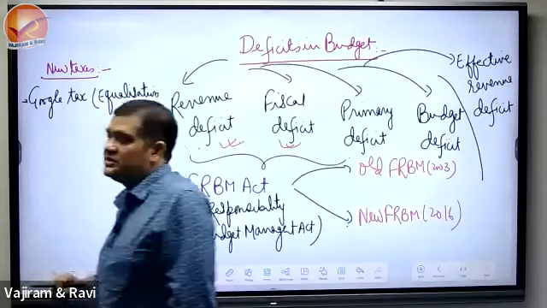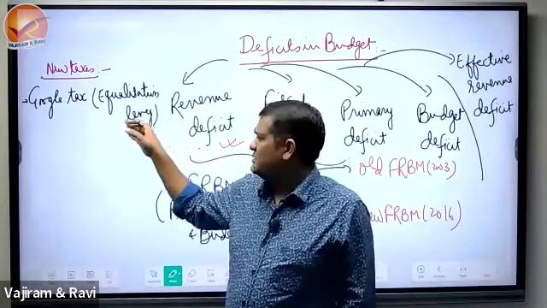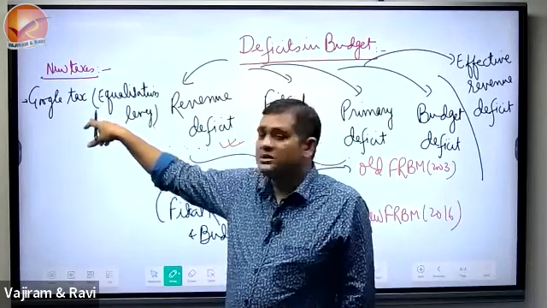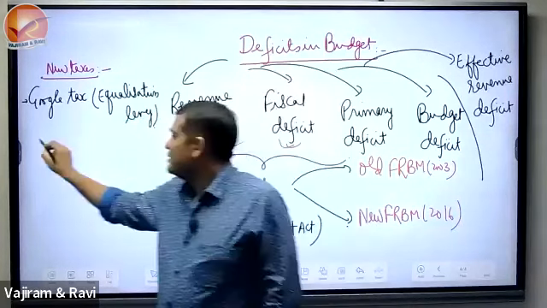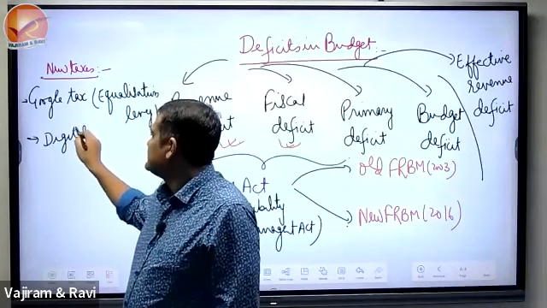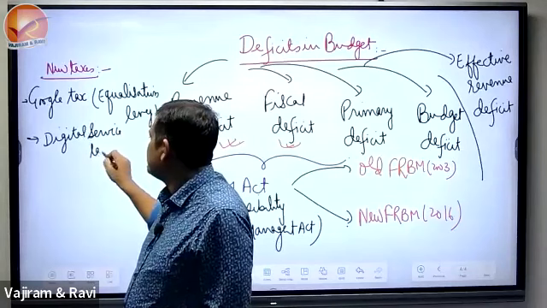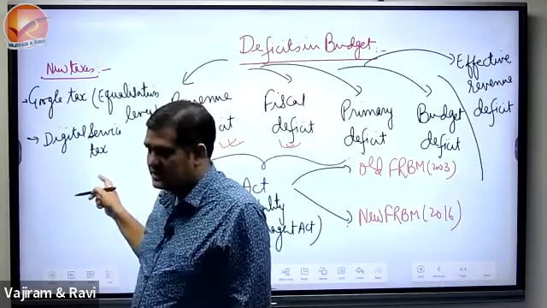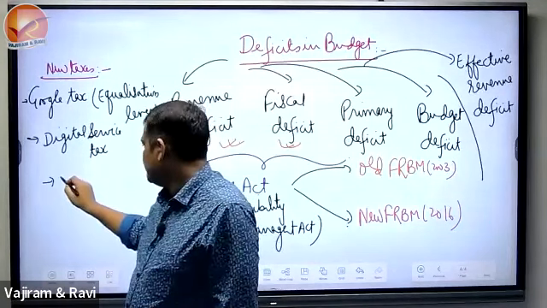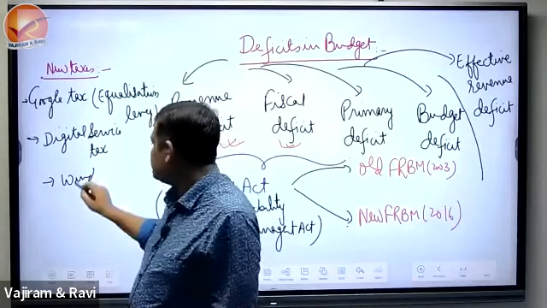Why is there a continuous discussion by America that the Indian government should scrap it, although introduced in 2016? There is digital service tax, 2020. Yes, recently windfall tax. Recently means July 2022.